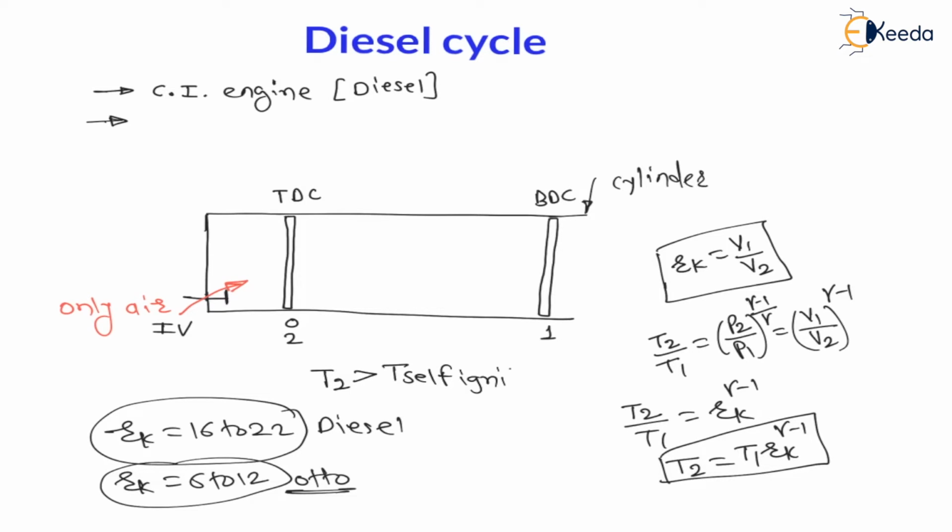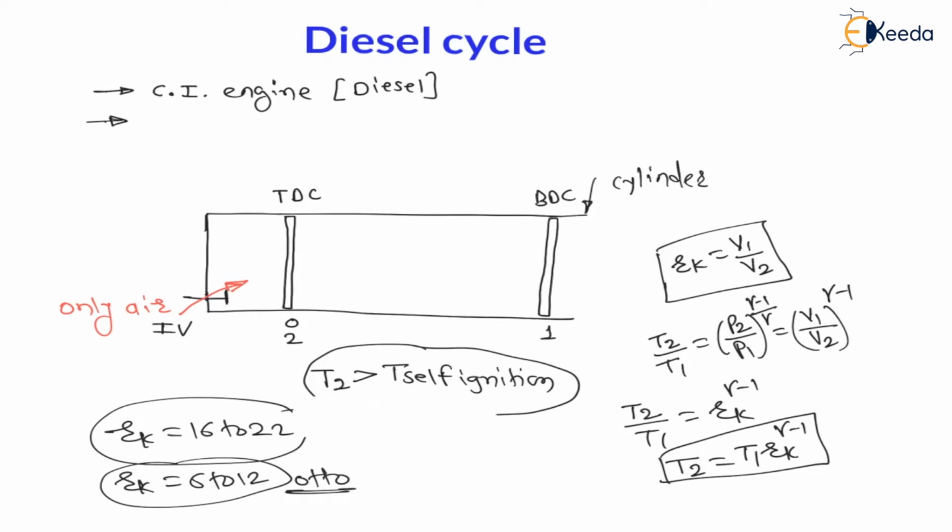This temperature at the end of compression in case of diesel cycle is more than self ignition temperature. That means the compressed air at 2 is at a temperature more than self ignition temperature. Hence this air is waiting for the diesel to come so that ignition will start, right? As temperature is already more than self ignition temperature, this air is only waiting for diesel or fuel, right? Now the role of fuel injector will start.